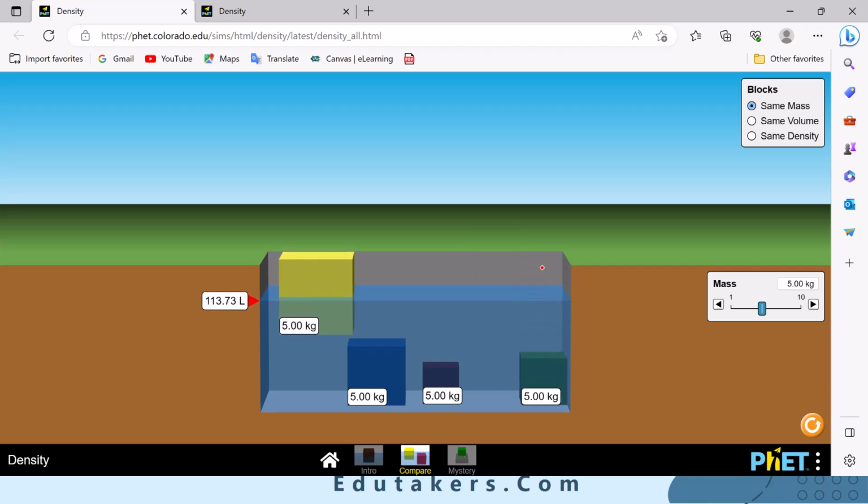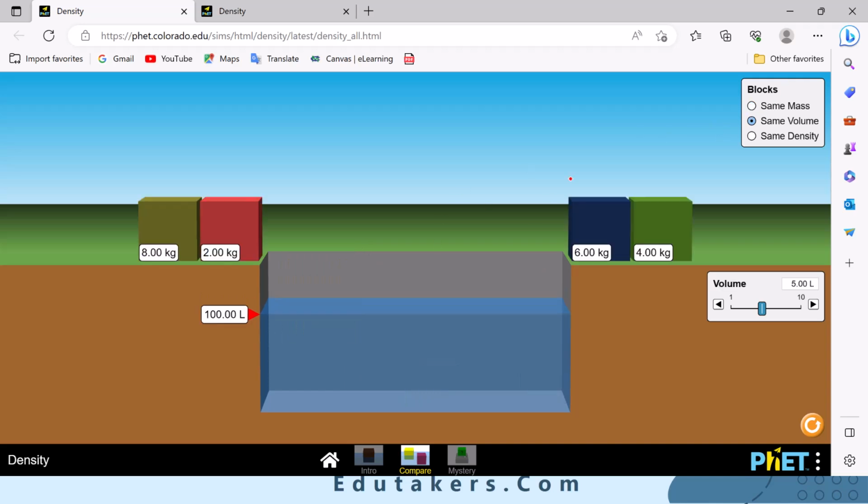When the volume is smaller, of course, the density would be large. When the density of the object is larger than the water, it will sink in the water. So depending upon the value of density, you can tell whether the object will sink or float in the water. After that, if I keep the volume of all of these blocks fixed and the mass is different, you know that mass is directly proportional to the density. The larger the mass, the larger the density.